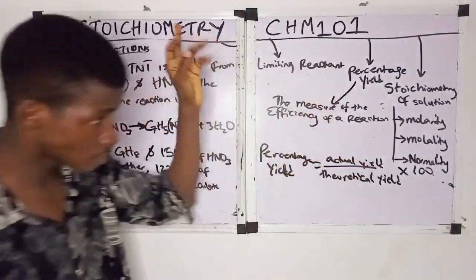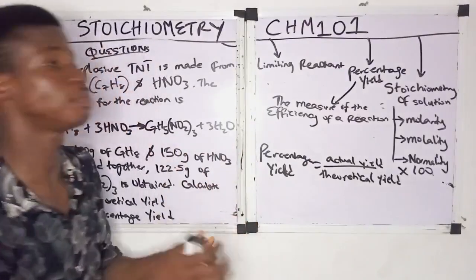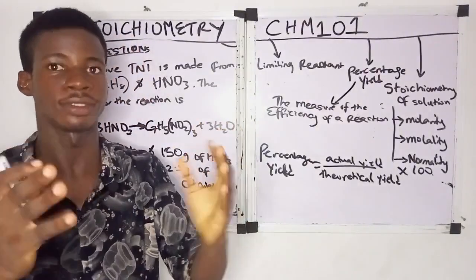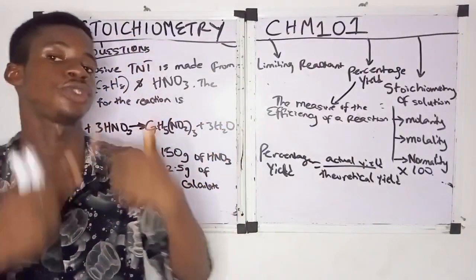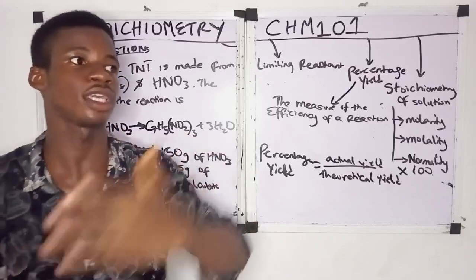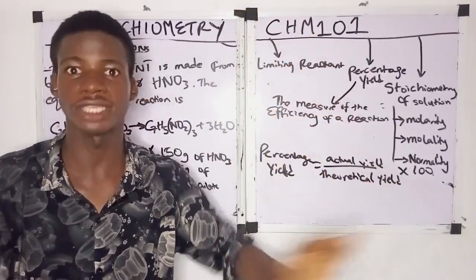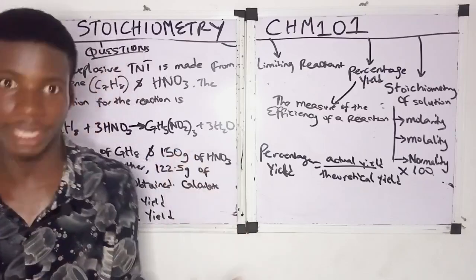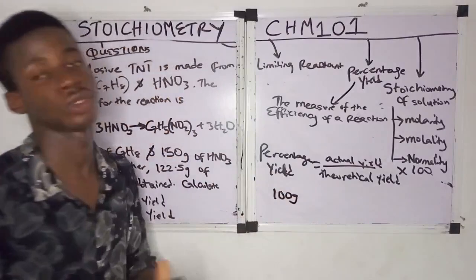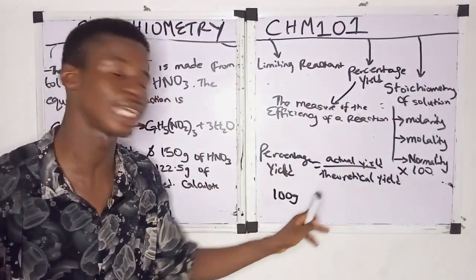So when you carry out the reaction, for example, let's say you reacted hydrogen with oxygen to form water. Let's say theoretically, from calculation, you find that if you carry out this reaction, the mass of water that will be formed is 100 grams. That is the theoretical yield.